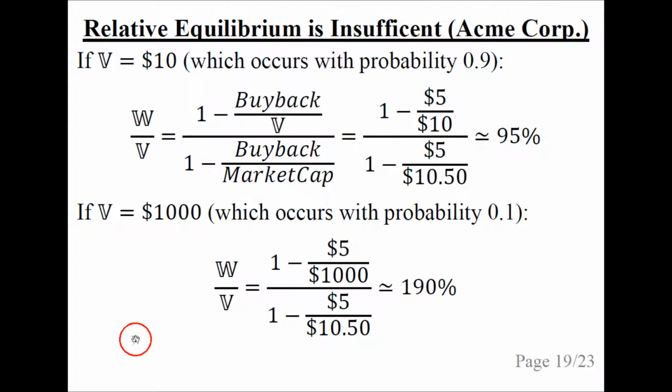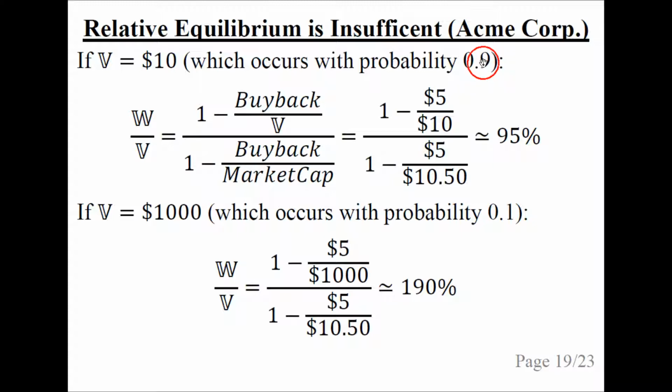However, the relative equilibrium is also insufficient. Let's consider the first case where the value V equals $10, and this occurs with probability 0.9. And let's plug in the numbers to calculate the relative value. We plug in the buyback amount of $5 and the value V of 10 and the market cap of $10.50. And recall that this is slightly less than the mean relative equilibrium. And what we get is the relative value is 95%, which means a 5% loss to the shareholders of Acme Corporation. And recall that this occurs with 0.9 probability.